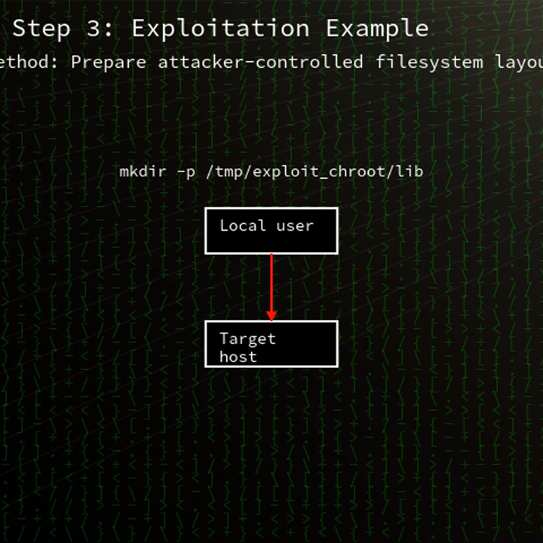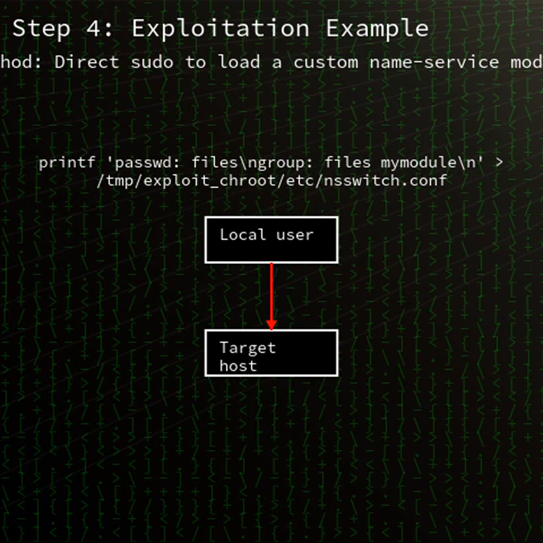Classified as CWE-829, this is an inclusion of functionality from untrusted control sphere issue. In simple terms, sudo is loading a security-related configuration file, nsswitch.conf, from a location that can be manipulated by an unprivileged user, breaking the trust boundary between system and user control. When sudo is invoked with the -R or chroot option, it creates a chroot jail for the target process.